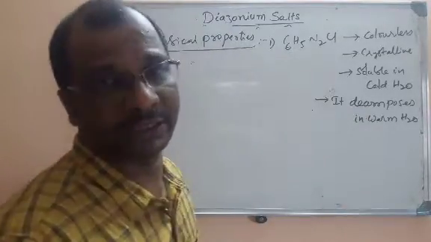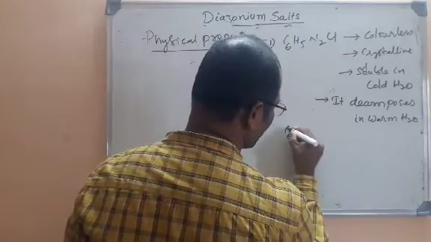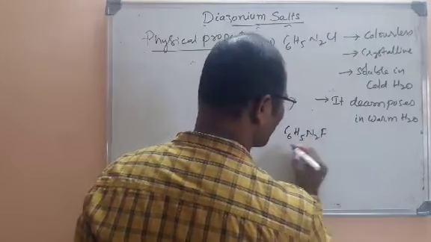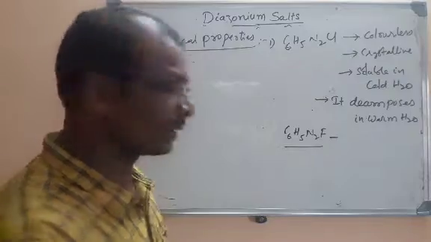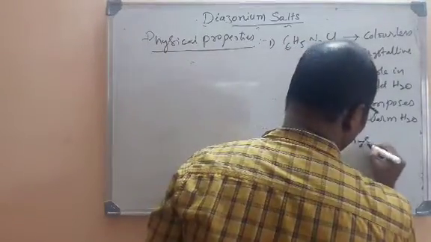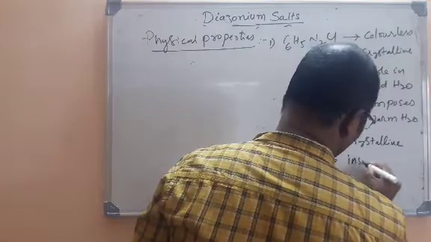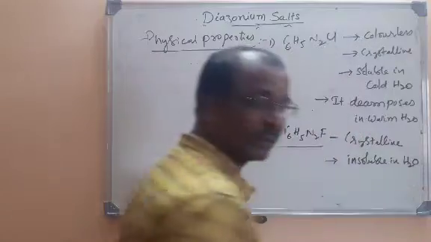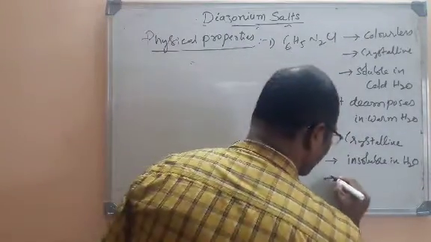Even if you take benzene diazonium fluoroborate, not fluoride, it is also one of the crystalline substances, but it is insoluble in water. It is insoluble in water, but it is quite stable at room temperature. It is stable.